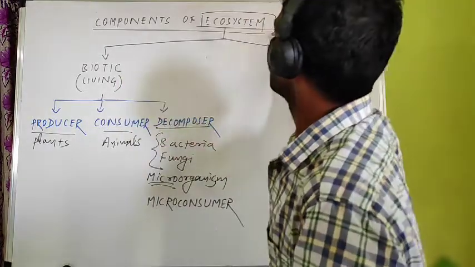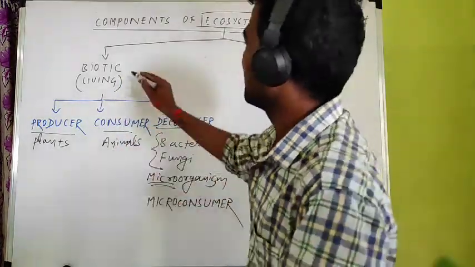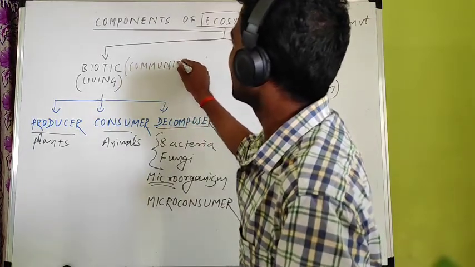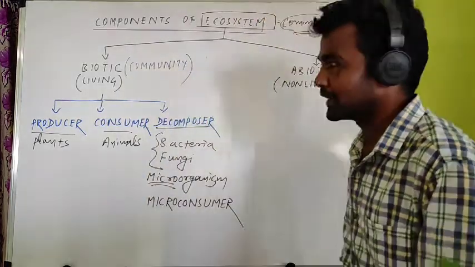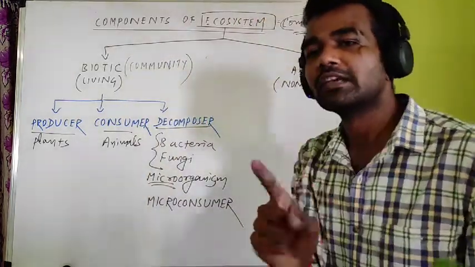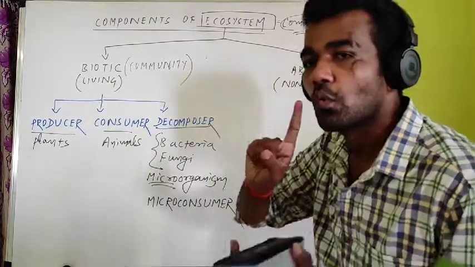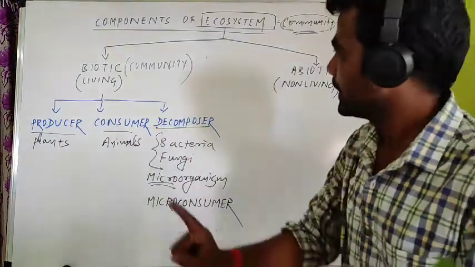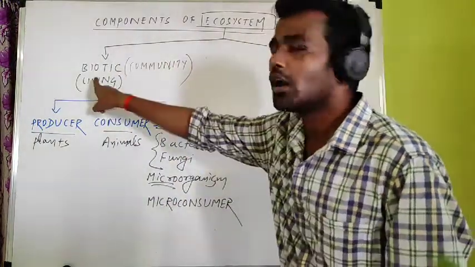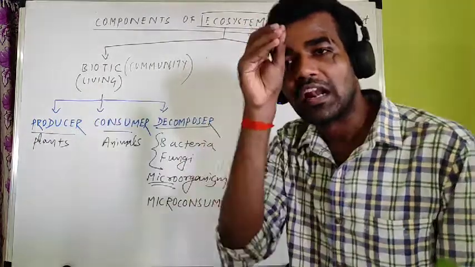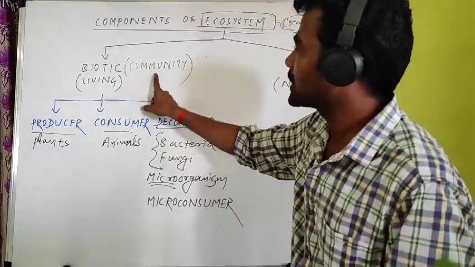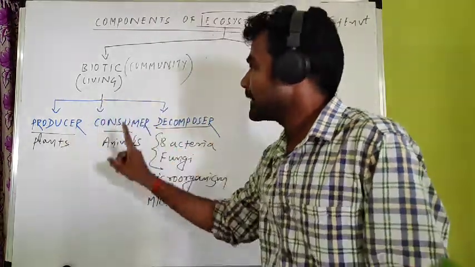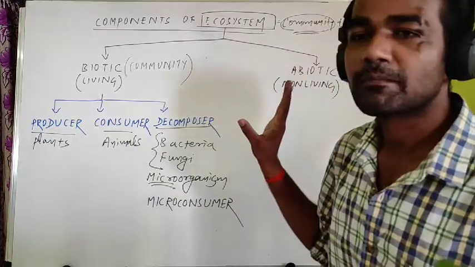Biotic component means mainly community, so that's why we use the term biotic community. It contains only living parts, so community is also called a biotic community. This part you have to remember. Everything under community falls under this biotic group. All living things, whether a plant, animal, or microorganism, come under this biotic component.